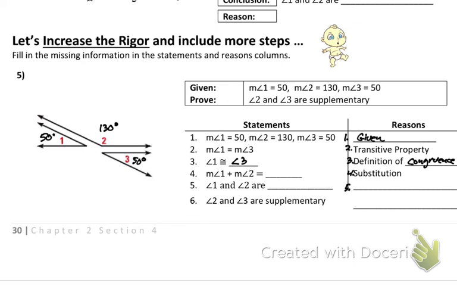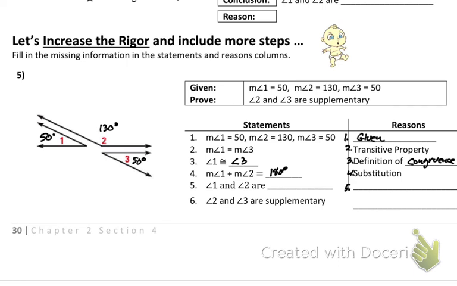Okay, measure of angle 1 plus measure of angle 2 equals what? 180? Measure of angle 1 plus measure of angle 2 equals 180 because we now know that angle 1 is 50, angle 2 is 130.